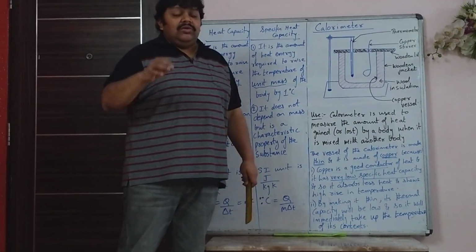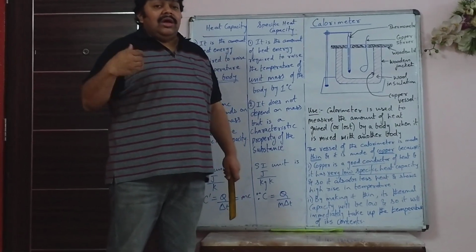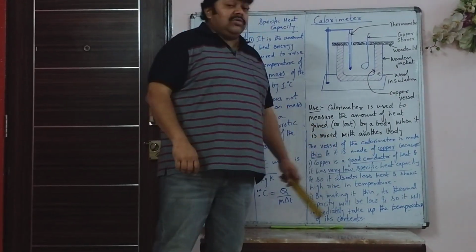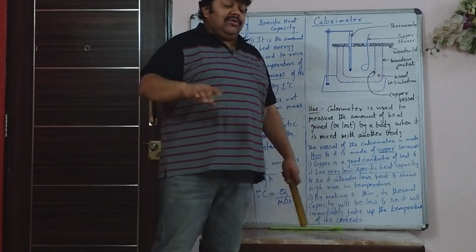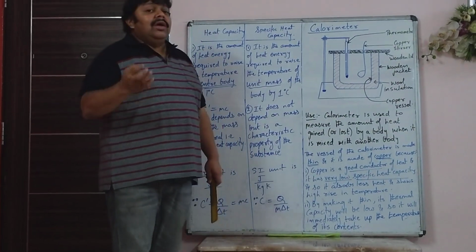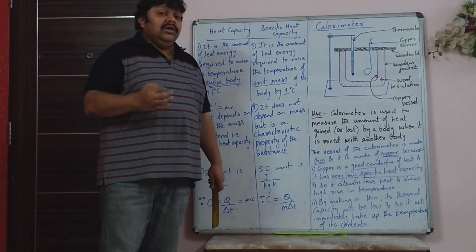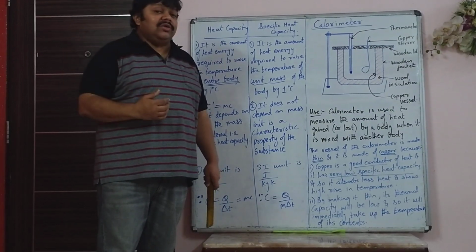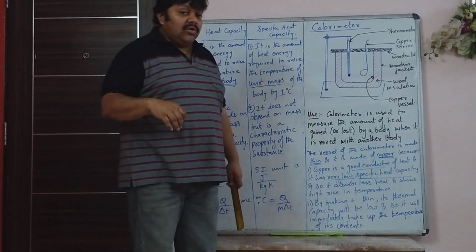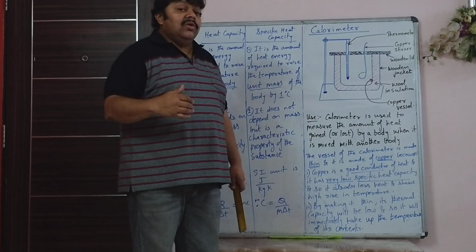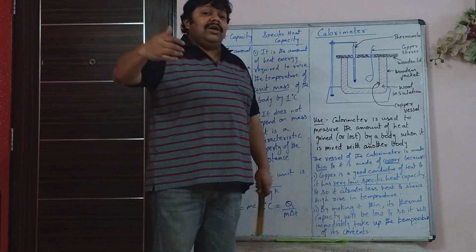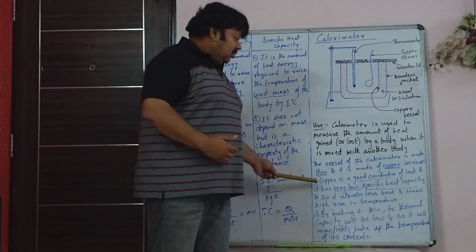We had earlier seen, so that its thermal capacity is low and it immediately takes up the temperature of its contents. Now if copper is also asked, then both have to be explained. You have to explain why thin and why copper. For copper, number one, copper is a good conductor, and copper has low specific heat capacity, so it will immediately take up the temperature of its contents. And thin, because by making it thin or keeping its mass low, the heat capacity is low. So by absorbing very little heat from inside the system, it will immediately take up the temperature of its contents. So that's the answer.